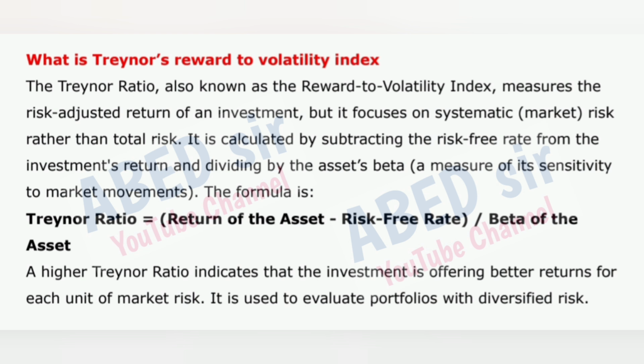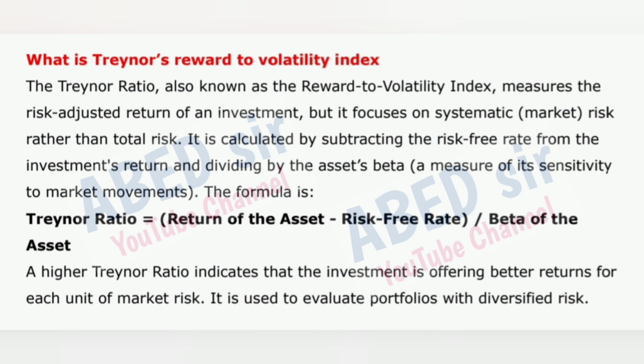The Treynor ratio, also known as the reward to volatility index, measures the risk-adjusted return of an investment, but it focuses on systematic market risk rather than total risk. It is calculated by subtracting the risk-free rate from the investment's return and dividing by the asset's beta, a measure of its sensitivity to market movements.